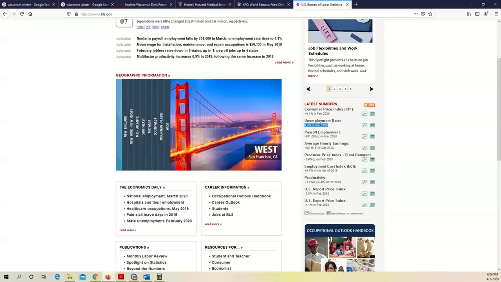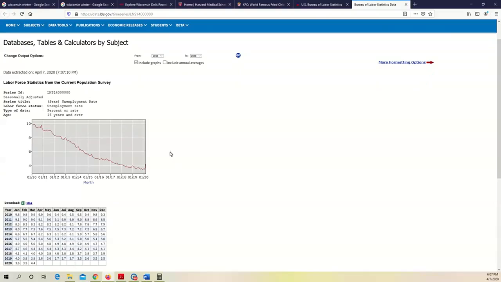And by common sense, we would expect the unemployment rate to rise sharply in April 2020 due to the current coronavirus pandemic. Okay, so here you see this symbol, right? Let me open it. And we can see from a graph, unemployment rate is a time series data. So we have January 2010 all the way to January 2020. Remember, unemployment rate is calculated by the US federal government every month. So unemployment rate is a monthly data.